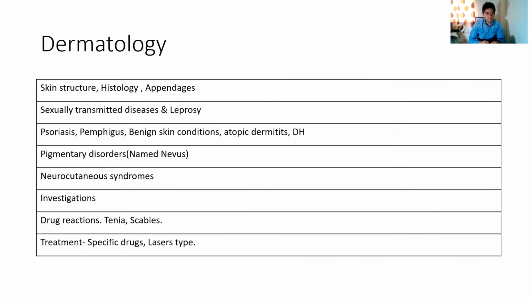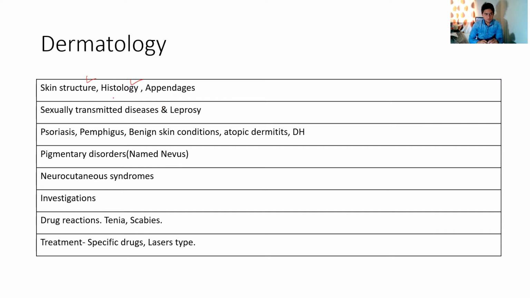First, dermatology. The first basic thing about dermatology is that we should know the skin structure. A lot of questions are asked from the layers of the skin, the appendages, and the different diseases related to the layers of skin. You should know everything about that. You should look at the histology also.